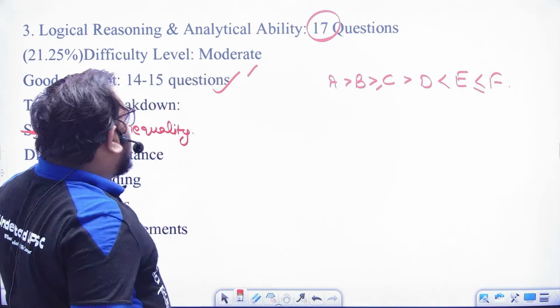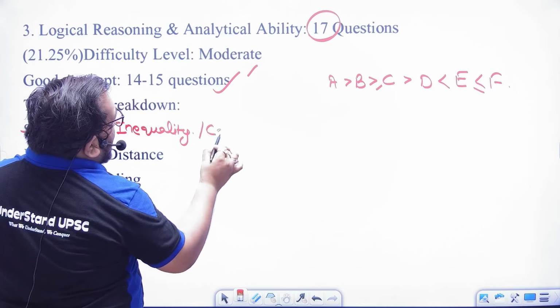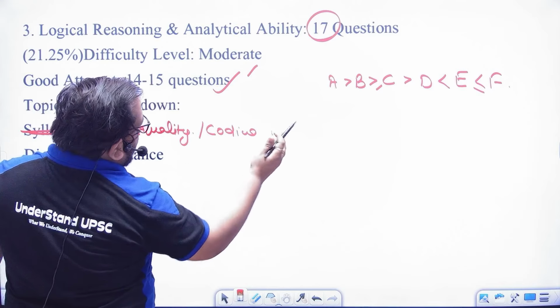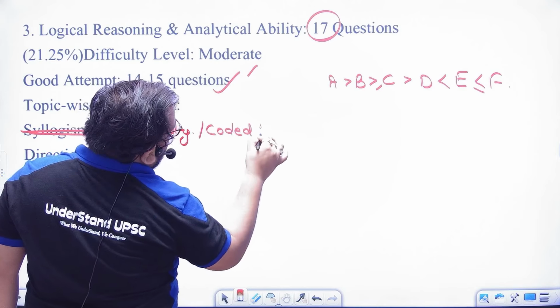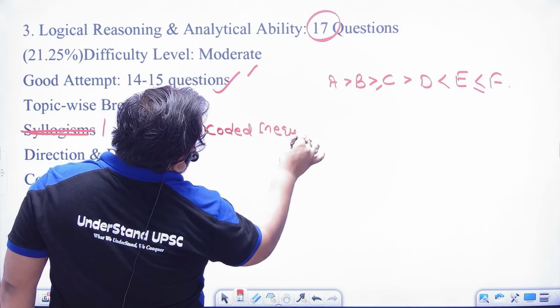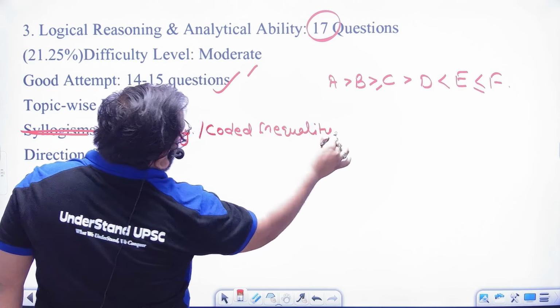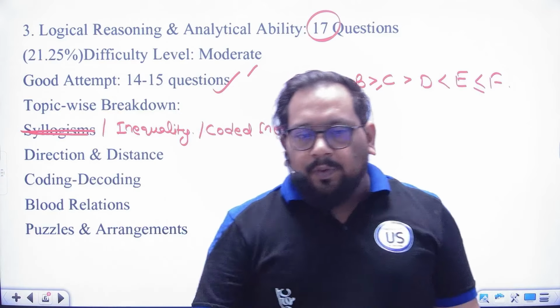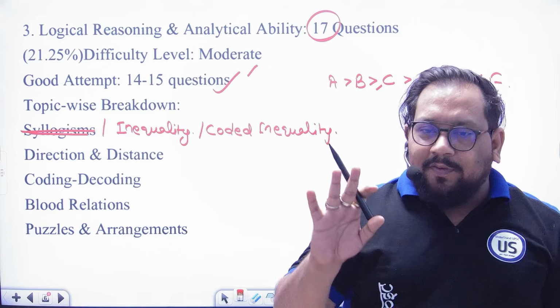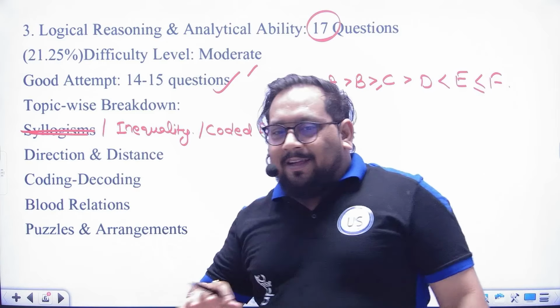And in 2023, he was giving coded inequality. At that time, so many people were saying, sir, it is bank reasoning, bank reasoning, bank reasoning. But no, there was no pattern of coded inequality of bank.